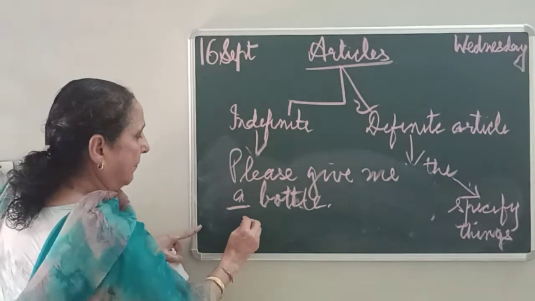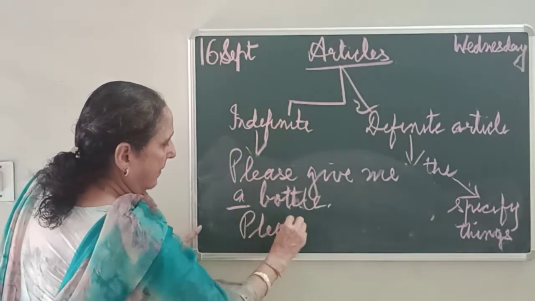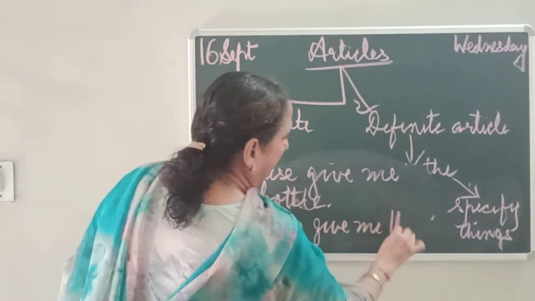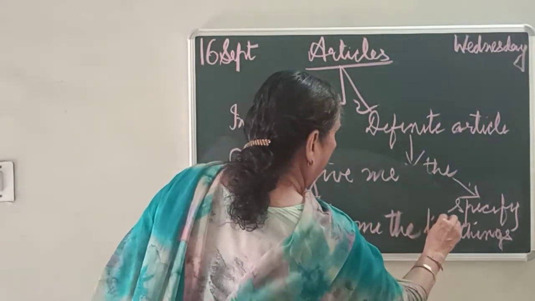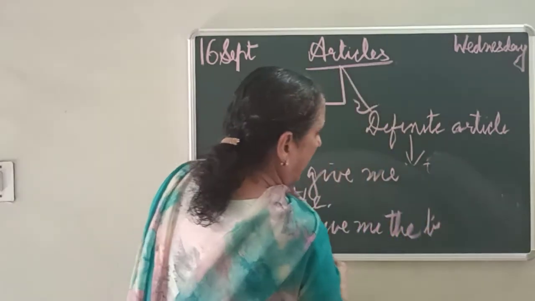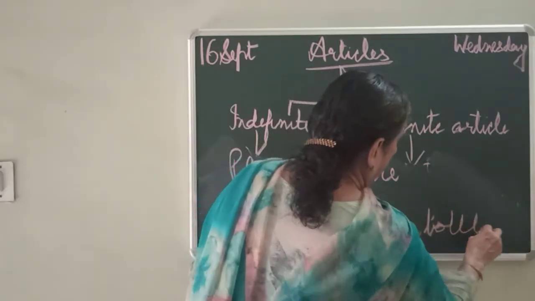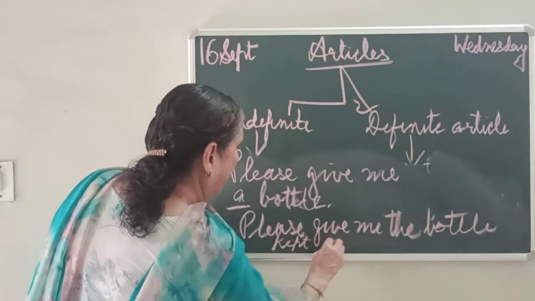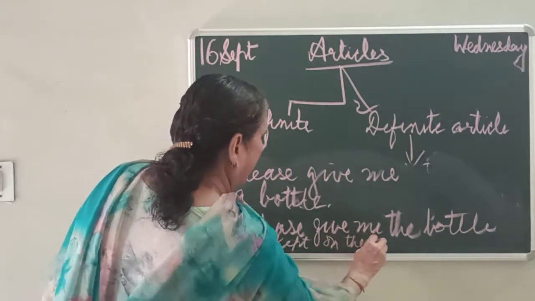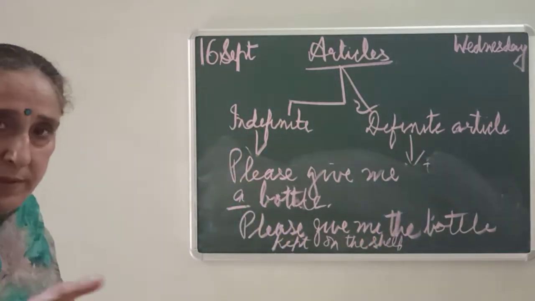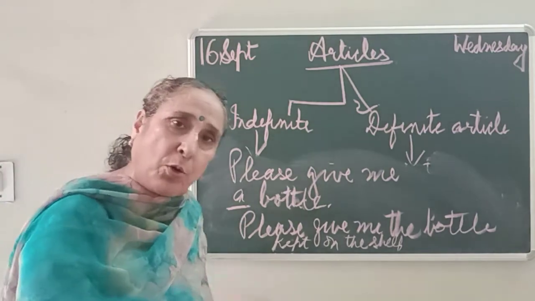Please give me the bottle kept on the shelf. It means you are supposed to bring that bottle which is kept on the shelf.